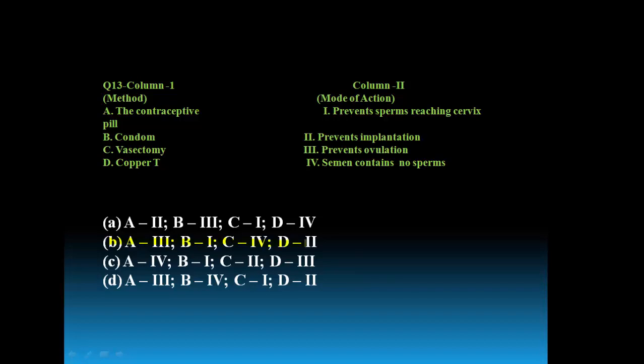So for A, it is third one. Contraceptive pill prevents ovulation. Then condom, first one, prevents sperm reaching the cervix. Vasectomy, semen contains no sperm. Copper T prevents implantation. So the right answer for this match the following is option B. So moving to next question.